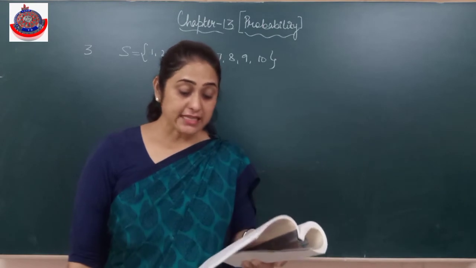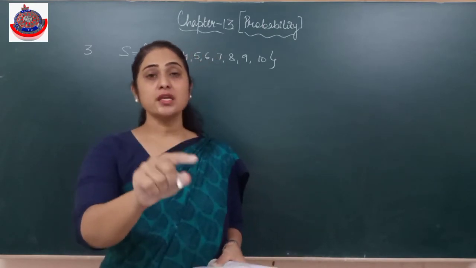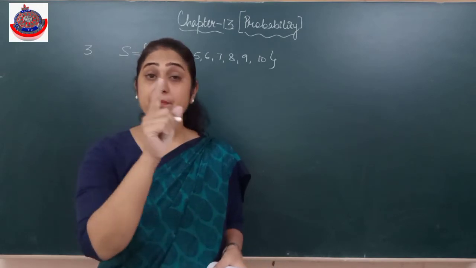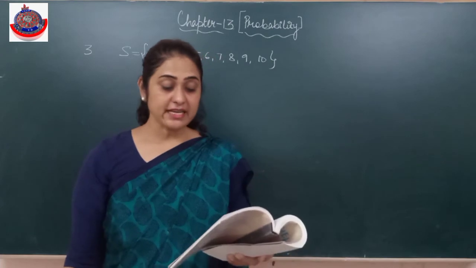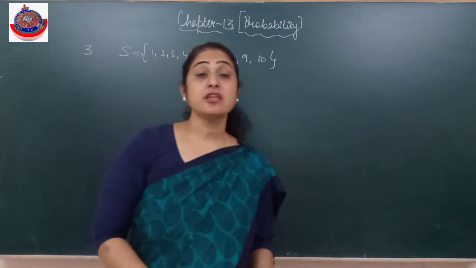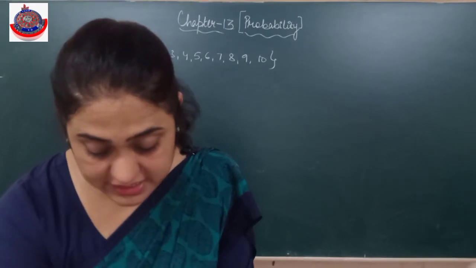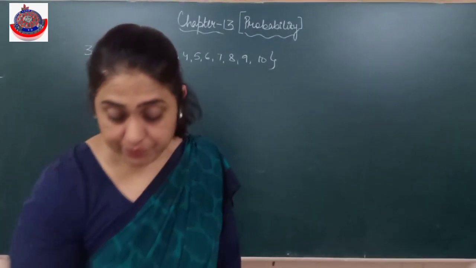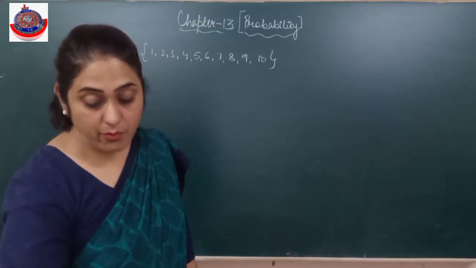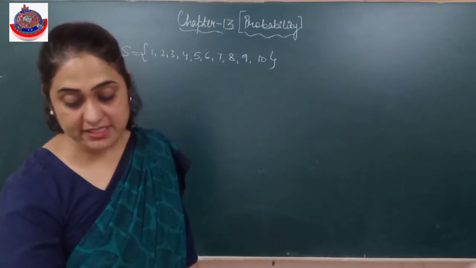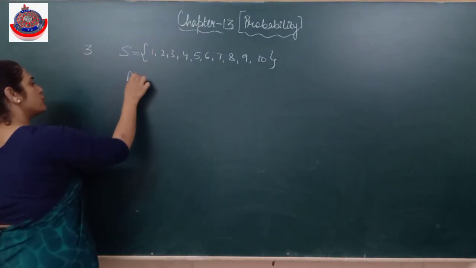If it is known that the number on the drawn card is more than 3, if it is known मतलब मुझे पहले से पता है, इसका मतलब ये वाला event पहले हो चुका है. What is the probability that it is an even number? If it is known that the number on the card is more than 3, what is the probability it is an even number? So I'll find out first of all the events E and F, A and B, whatever you want to name.